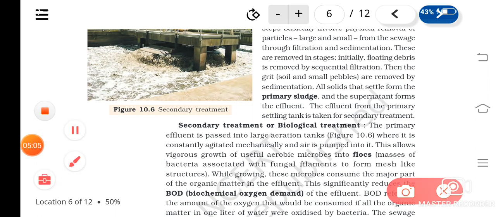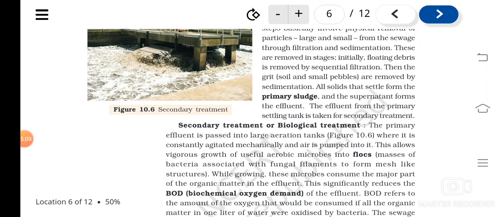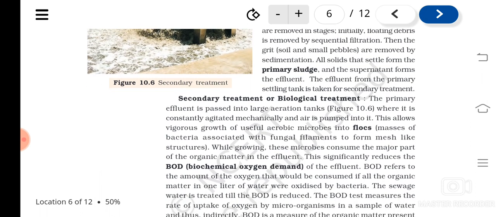So what are flocs? Flocs are masses of bacteria associated with fungal filaments to form mesh-like structures. This association of fungus and bacteria accumulates. Vigorous growth of these happens, and as they grow, they consume a major part of the organic matter.